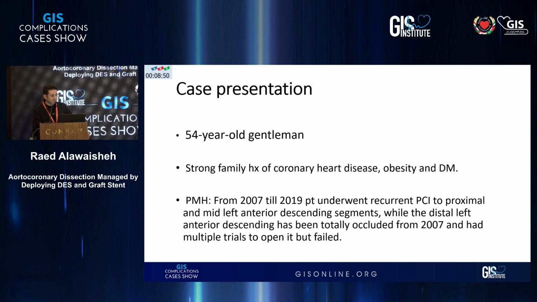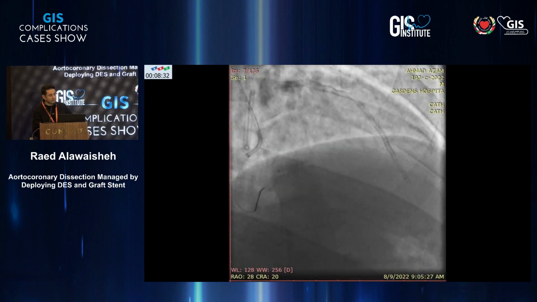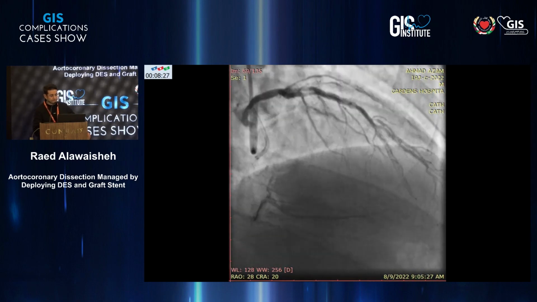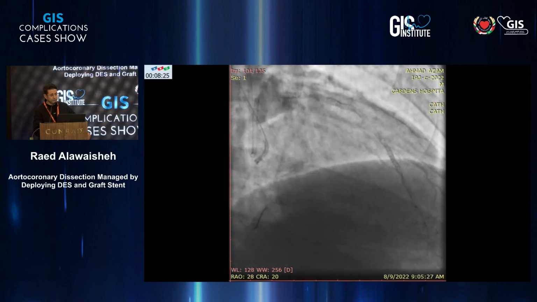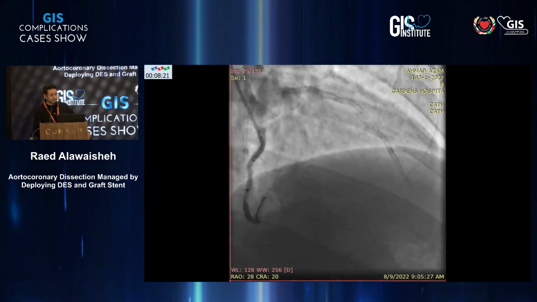This is a 54-year-old gentleman with strong family history of coronary artery disease. He had multiple PCI to the LAD, and for the last 1 year, he has angina. The CT coronary angio showed that he has significant lesion in the OM, CTO of the RCA, and a metal jacket almost in the LAD. So the decision was to go for the RCA and to do the RCA and to do the OM and try to do something for the LAD if I can.